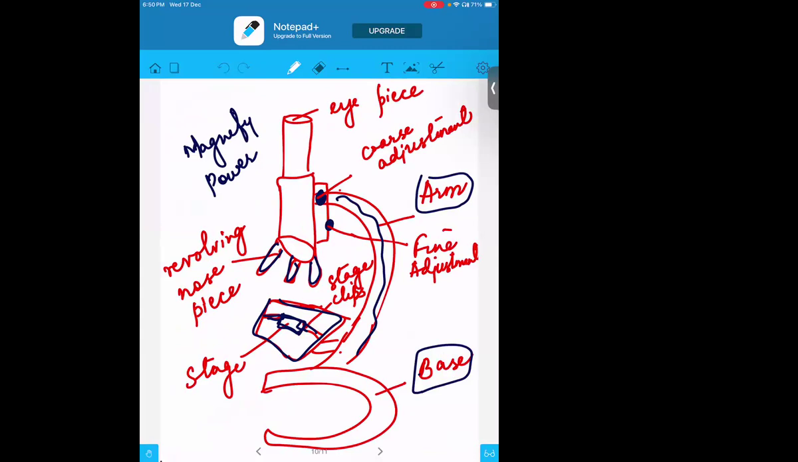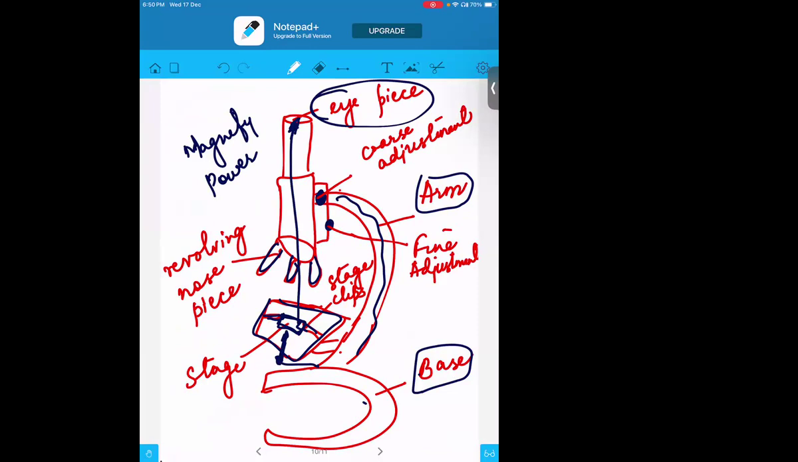And one more thing here, you will have the mirror also at some place here. The mirror will be there, which helps the light to pass through. And because of that, you will be able to see the object over the eyepiece. So the eyepiece will be helping to see the particular object.